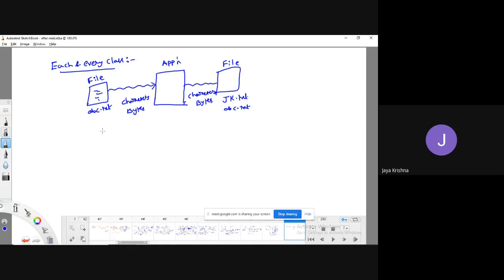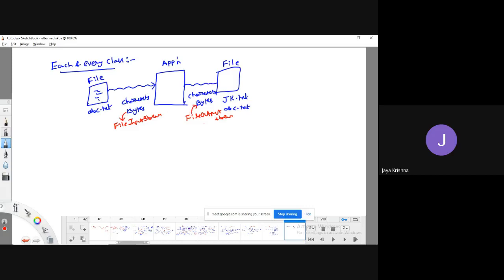So here we are going to use one kind of stream class, that is the file input stream class. It is going to give input from this file to the application. What about here? Here I can use the file output stream class. So if I am using file input stream and file output stream, the data will be sent in the form of what?